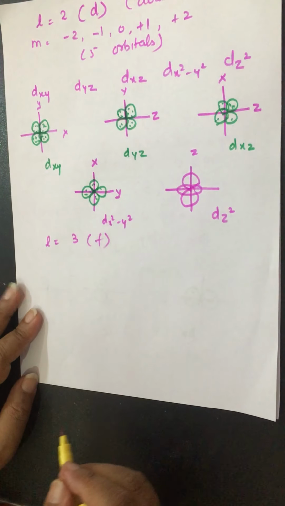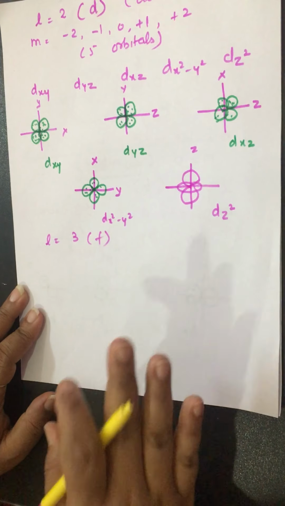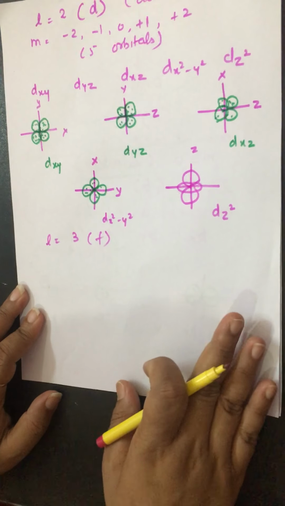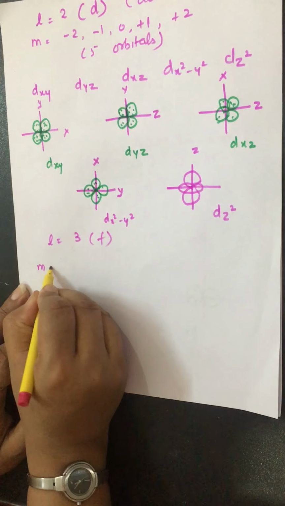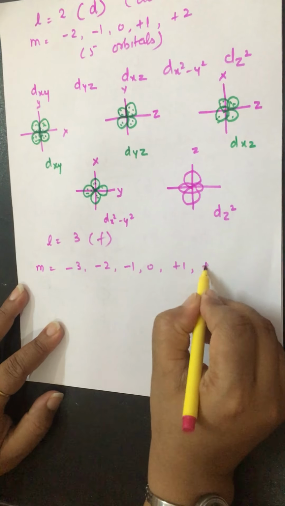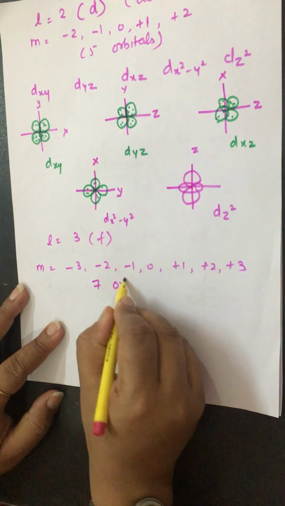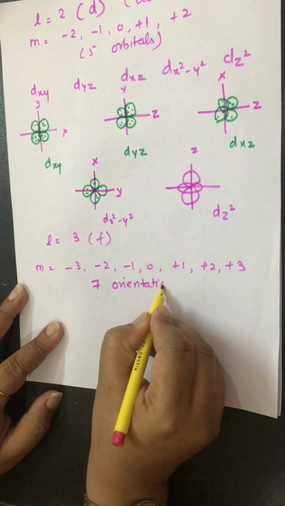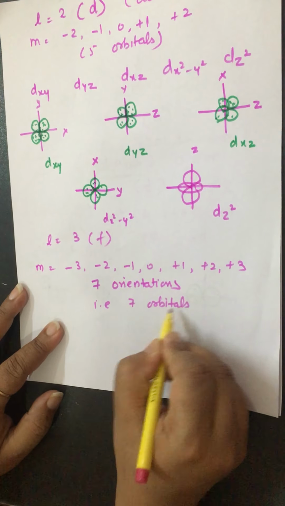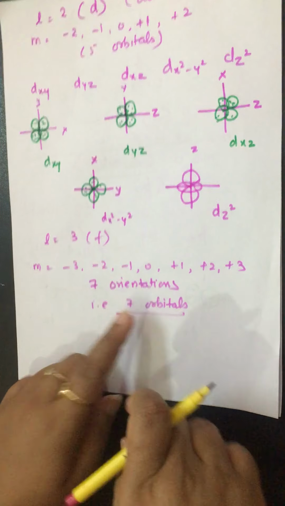Now we come to know about the L value 3. It means F subshell. F subshell shape is too complicated and it is beyond your syllabus, so we will not discuss it here. बस हम क्या जानते हैं, how many orbitals will be present in the F subshell. The M values are -3, -2, -1, 0, +1, +2 and +3. It means total 7 orientations, that is 7 orbitals. How many orbitals for the F subshell? 7 orbitals for the F subshell.